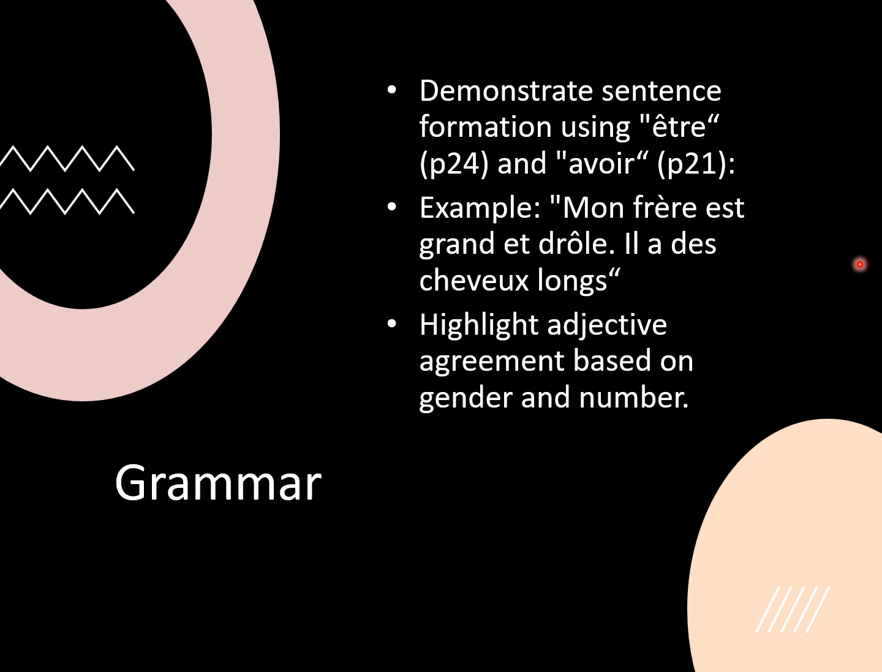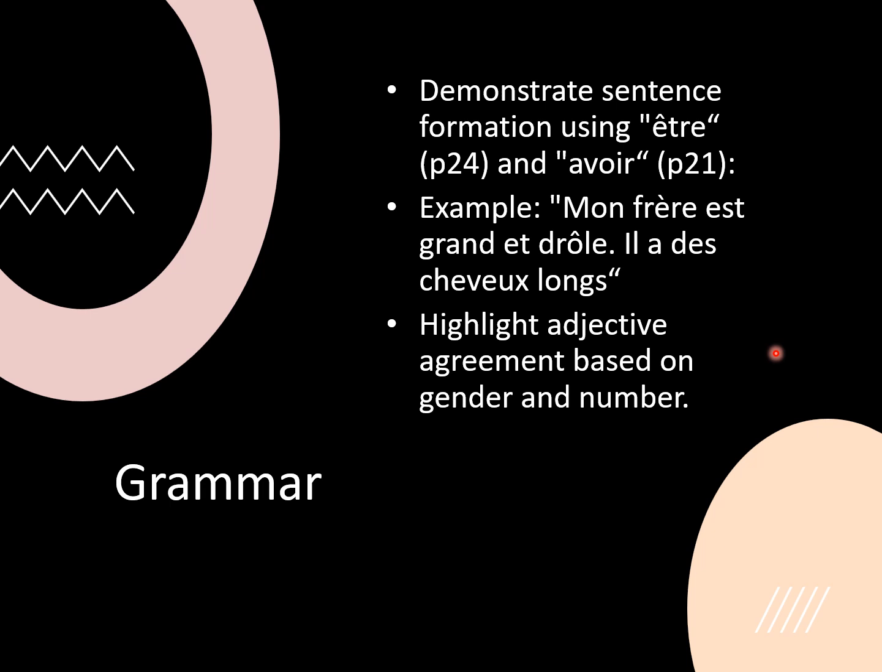Excusez-moi. Right. In terms of the third bullet point, when you go back to the slide, you're seeing here highlighted adjective agreement based on gender and number. I know I would have mentioned it way back, or if not for this topic, then at least some other topic before. Whenever you are using être, to be, it has to conform to the gender and number.